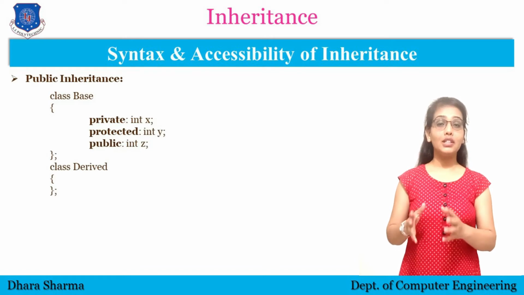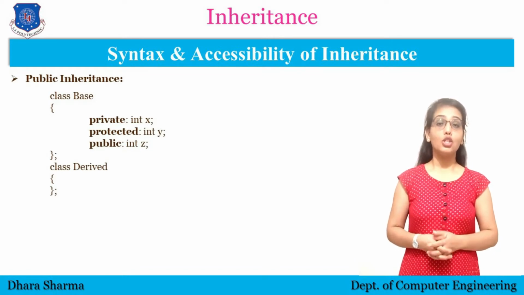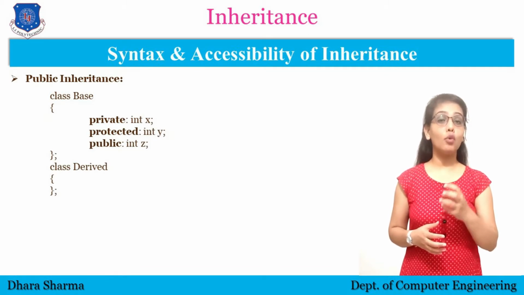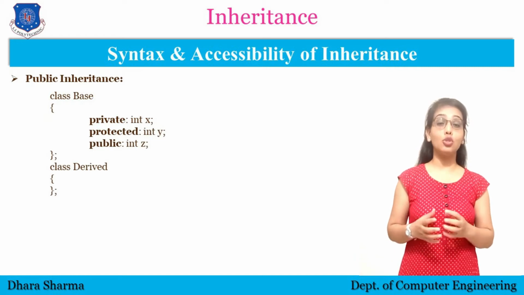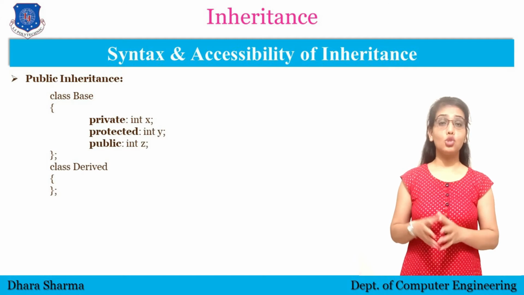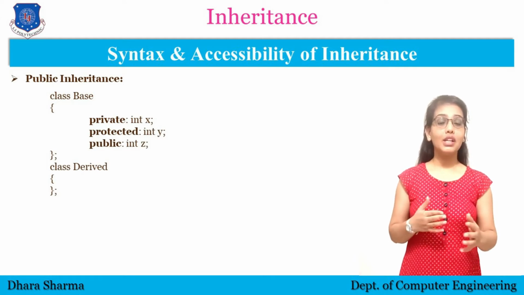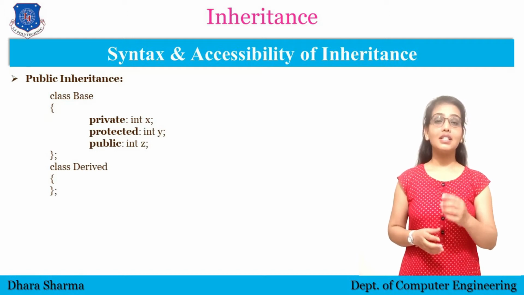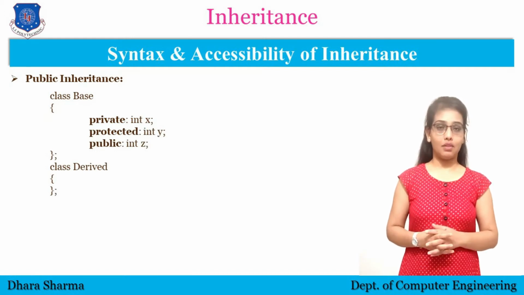First of all, here you can see we are using public inheritance. In public inheritance we are inheriting the data from one class into the other class using public accessibility. What does that mean? We will understand by this example. Here you can see the base class is defined and the derived class is defined.